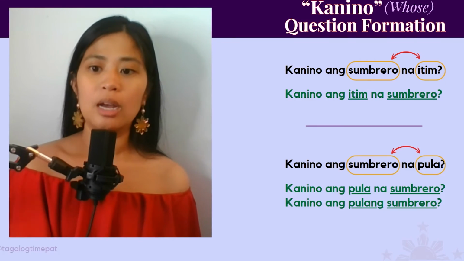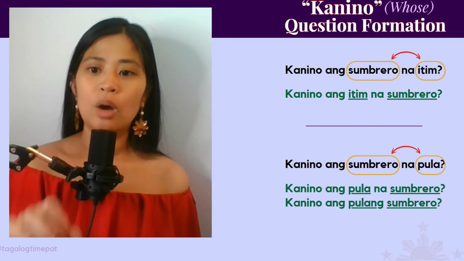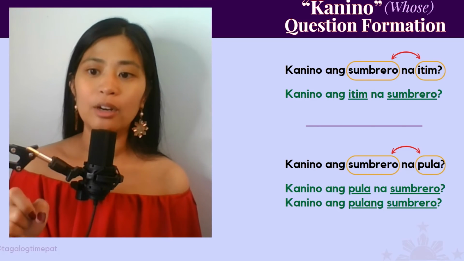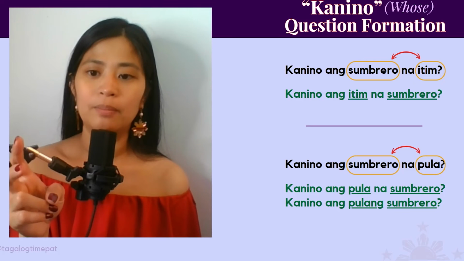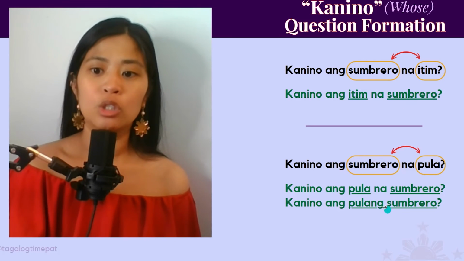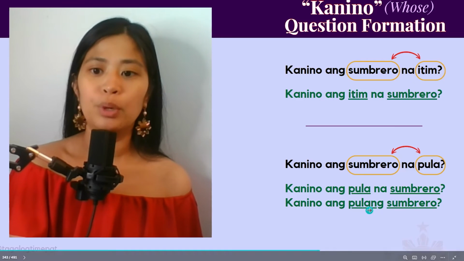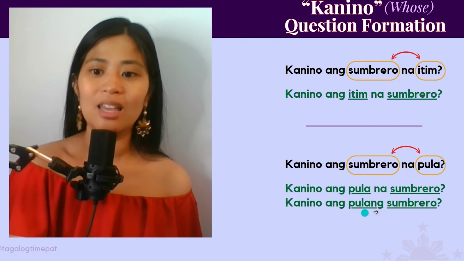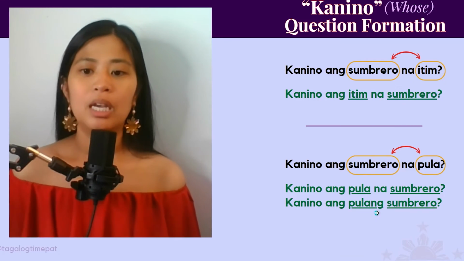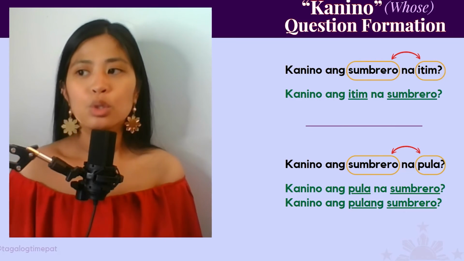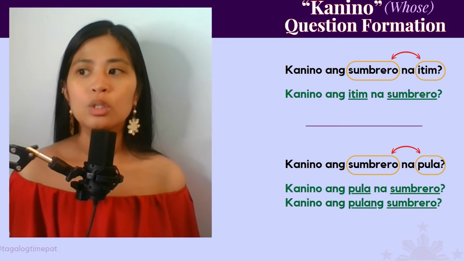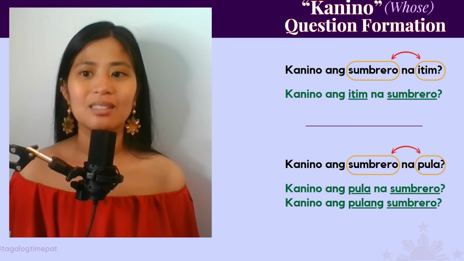You can switch it up and it could be kanino ang pula na sombrero? So we just switched it. But when you switch it, you can make a contraction, meaning you can put pula and na together. And now it would be kanino ang pulang sombrero? Whose red hat is this?